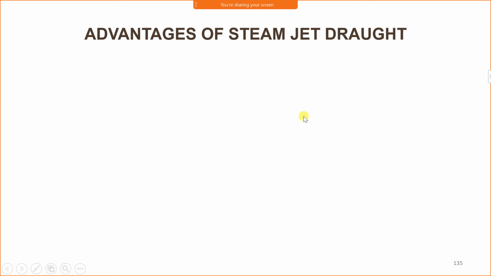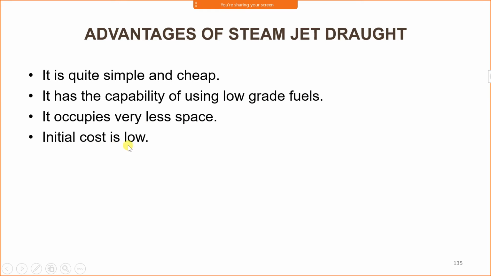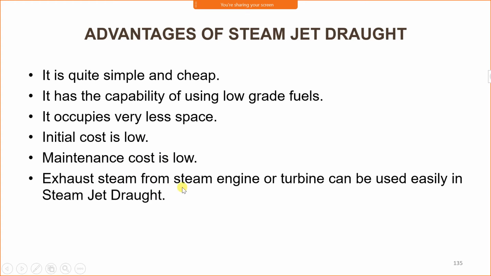Now, advantages of steam jet draught: it is quite simple and cheap. It has the capacity of using low grade fuel. It occupies very less space. Initial cost is low. Maintenance cost is low. Exhaust steam from a steam engine or turbine can be used easily in the steam jet draught.